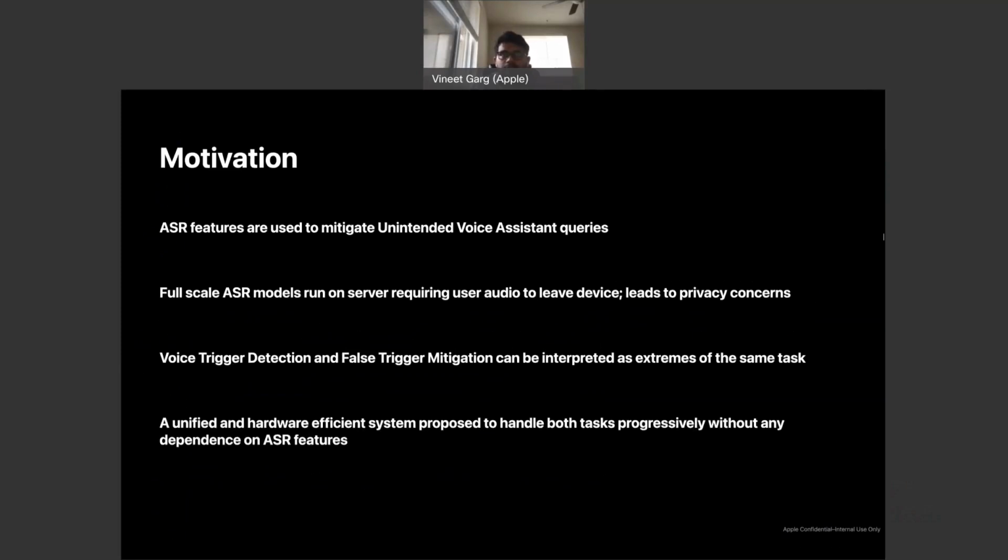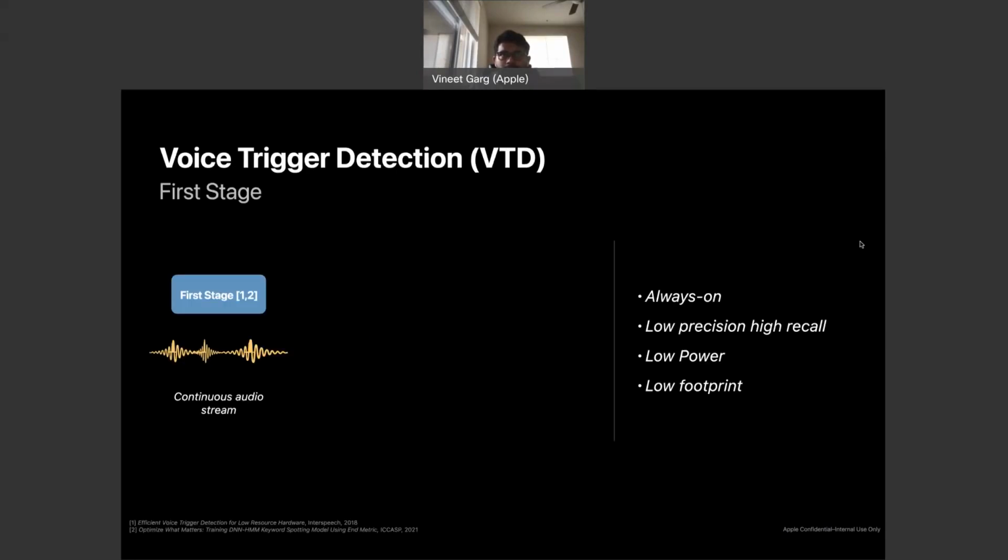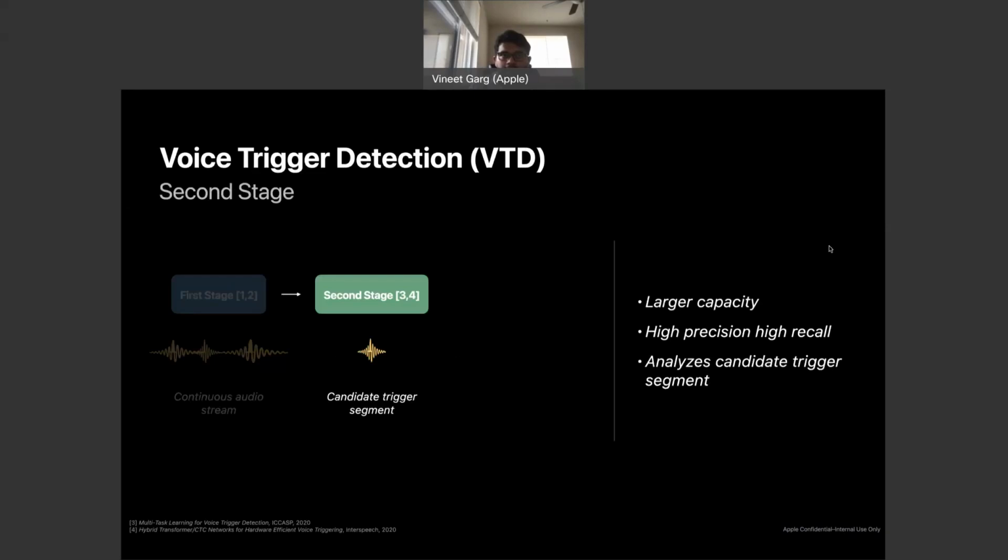We first briefly show the on-device voice trigger detection architecture. The first stage is an always-on low-footprint model which processes the continuous audio stream. The second stage uses a larger capacity model to analyze the candidate trigger segments sent by the first stage. The second stage can still get activated if the trigger segment is acoustically similar to the keyword of interest.